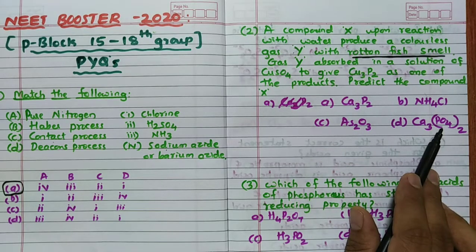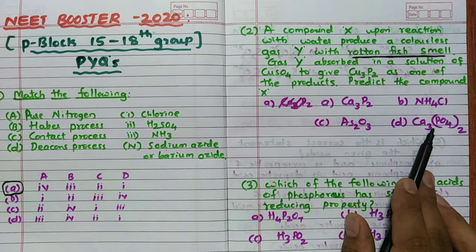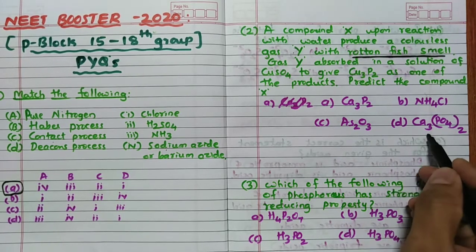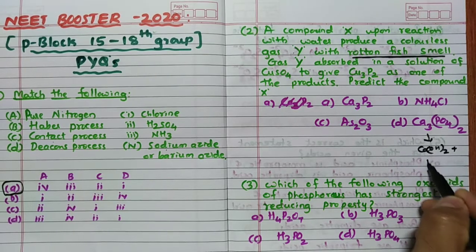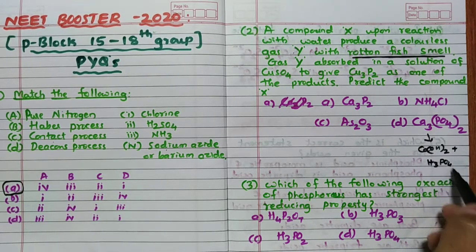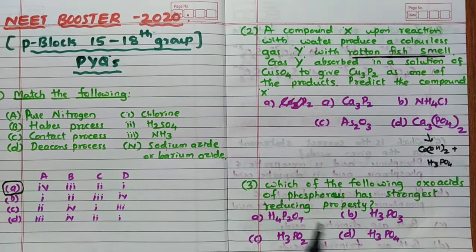Now think, when this is dissolved in water, you are going to get calcium hydroxide plus H3PO4. H3PO4 is a liquid. It is not a fish smelling gas. Hence this is wrong.